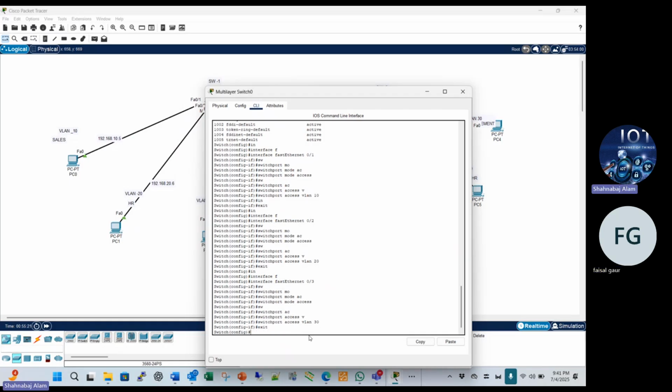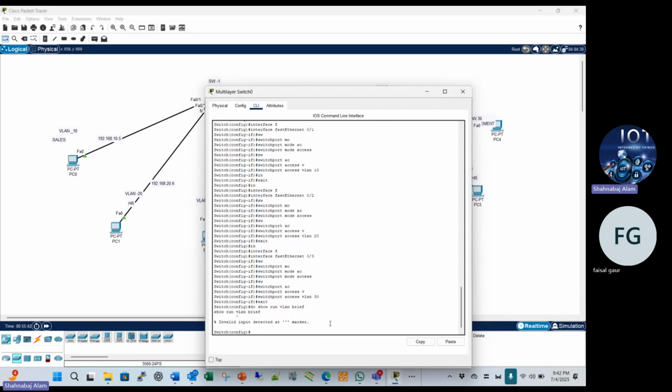Now we run the show command, do show vlan brief.